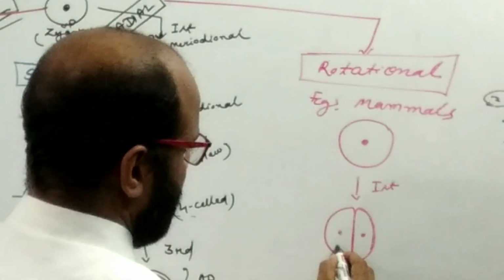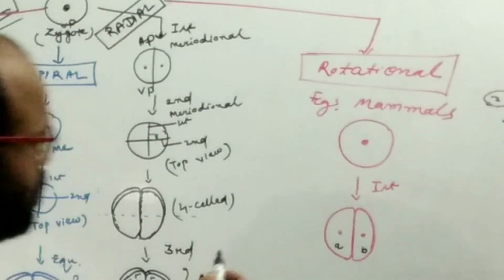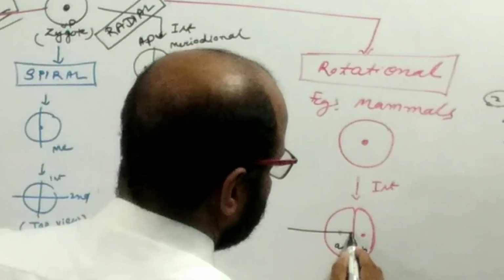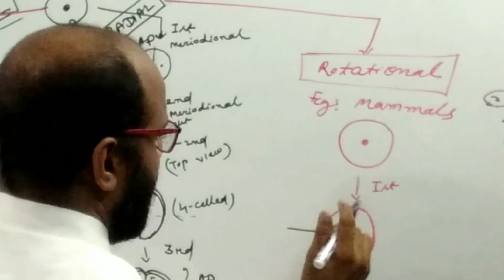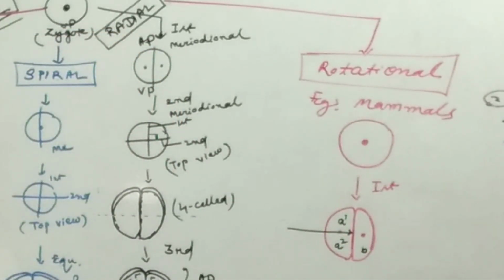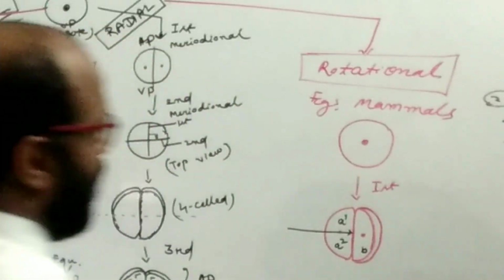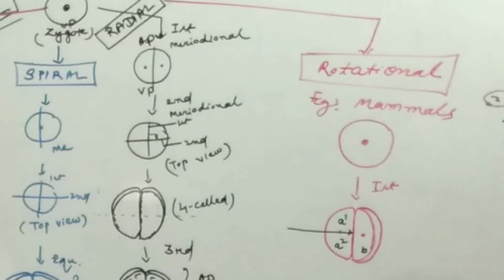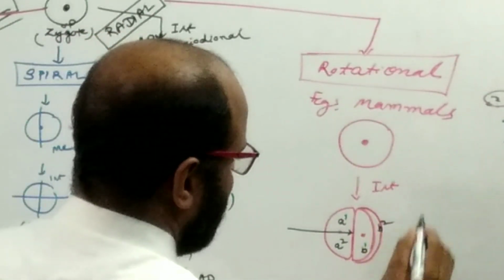Suppose that this is the A blastomere and this is the B blastomere. The A blastomere undergoes the second cleavage plane, which is equatorial, and forms A1 and A2, and the B blastomere divides into two cells by a meridional plane, so it forms B1 and B2.